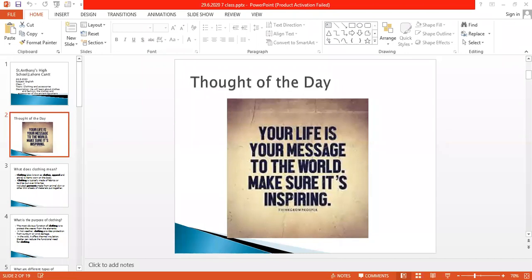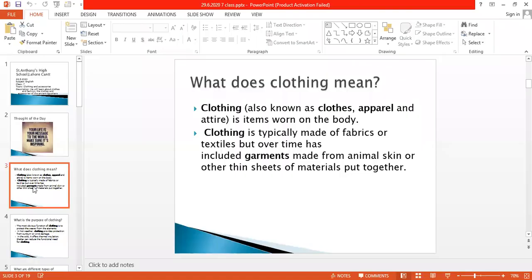what does clothing mean. The question is, what does clothing mean? So look at this. You can note it down in your notebooks with a pencil.